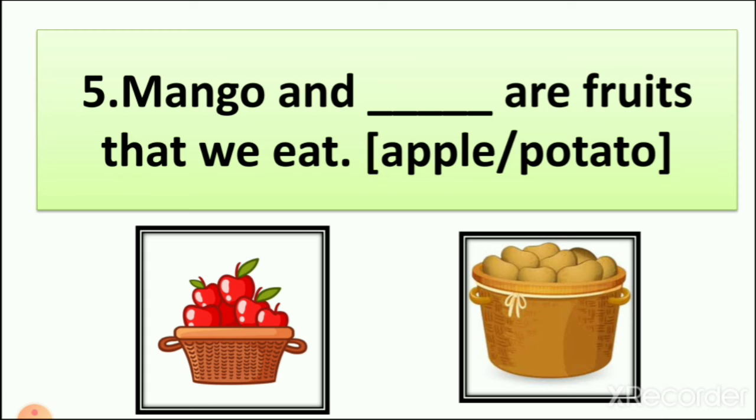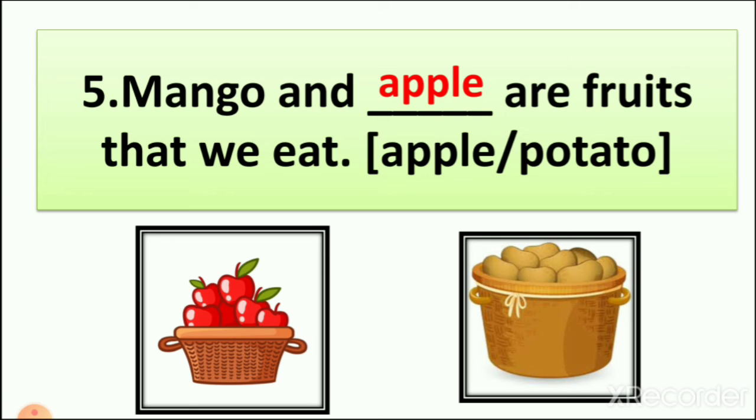So here are 2 options you have, apple or potato. Apple is a fruit of the plant and potato is a stem of the plant. So with mango, what do we put? Apple. So mango and apple are fruits that we eat.